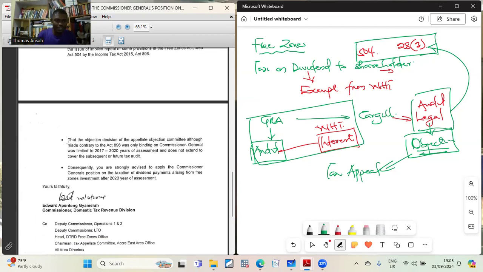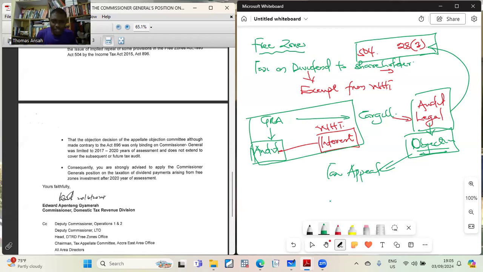Therefore, they say that the objection decision of the appellate committee, although made contrary to Act 896, was only binding on the Commissioner General, was limited to the 2017 to 2020 years of assessment, and does not extend to cover subsequent tax audits. That is the conclusion here. Consequently, you are strongly advised to apply the Commissioner General's position on taxation of dividend payments arising from free zone investment after the year of assessment 2020.